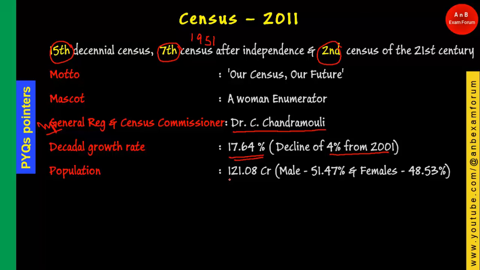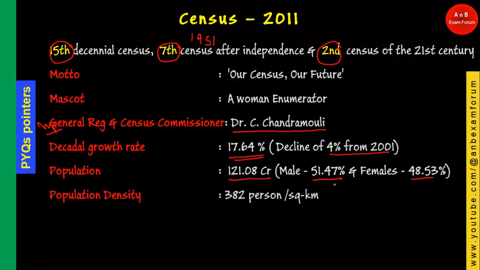The next very important fact about census 2011 is the population. The Indian population is 121.08 crore, out of which approximately 51% are male and 48% are female. Just remember the big number only, don't go with the decimal. So 121 crore, 51% male, 49% female.